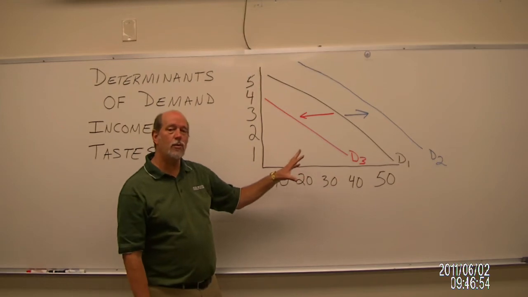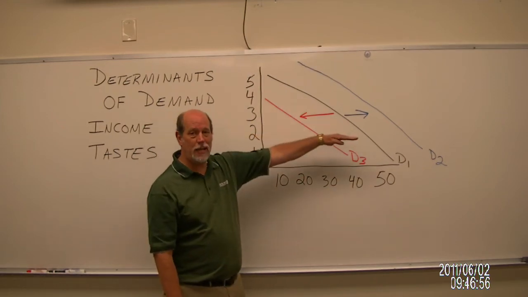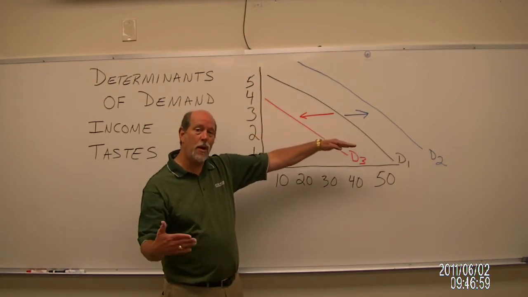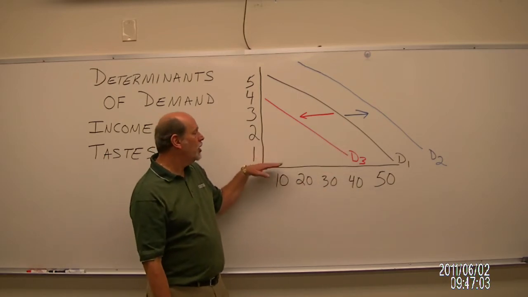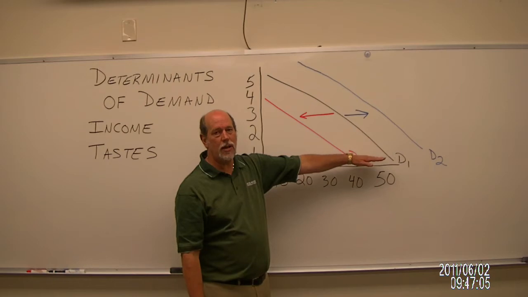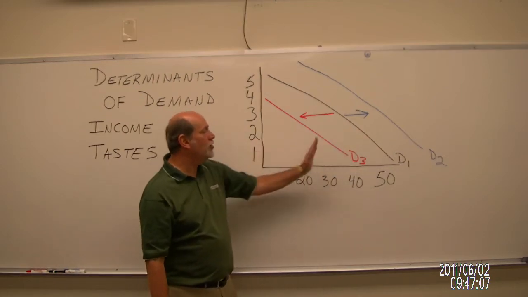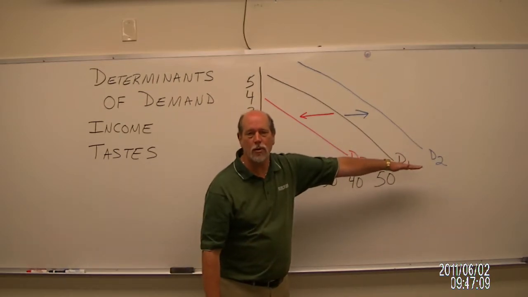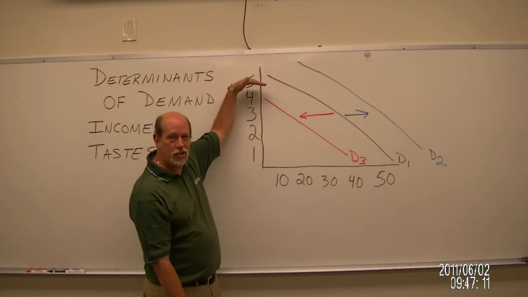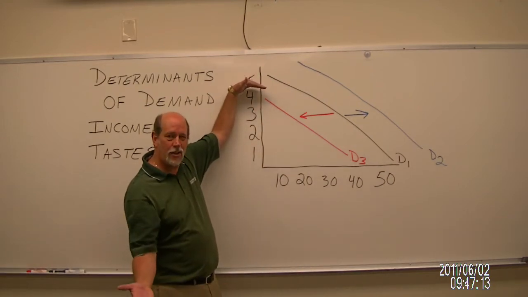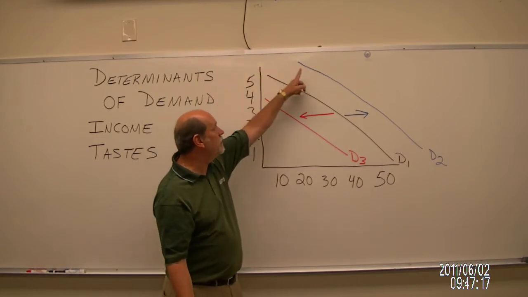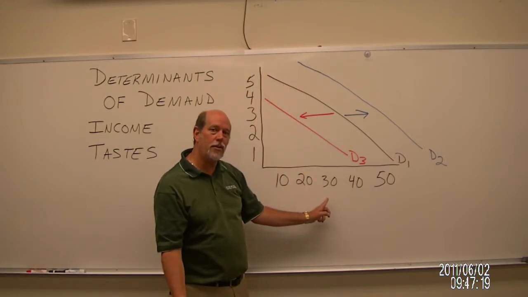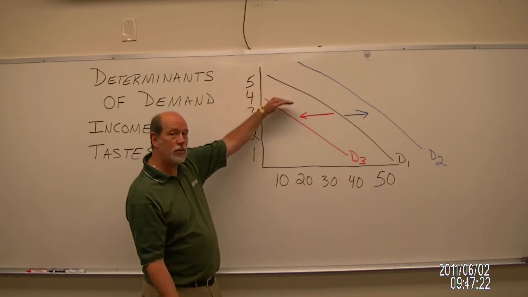Now technically, if we were to look at this new demand curve, you could see how much more was being purchased. At $1 originally, we were buying 50 of these in a month. Now at $1, it's way off the chart, probably somewhere around 80. At $5 originally, if we were going to buy Coke, we'd buy maybe 10 of these 12 packs. Now at $5, if you follow this point down, you're buying 30. At $4, we used to buy 20.